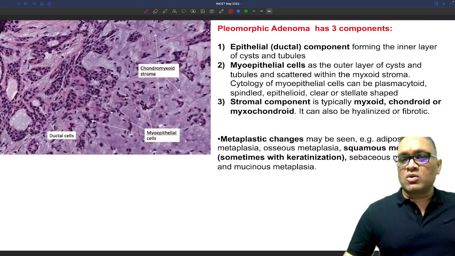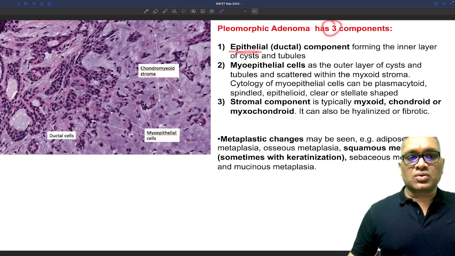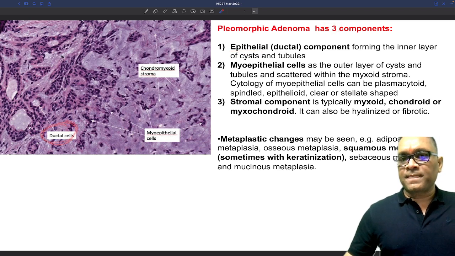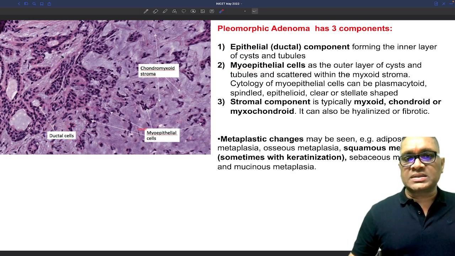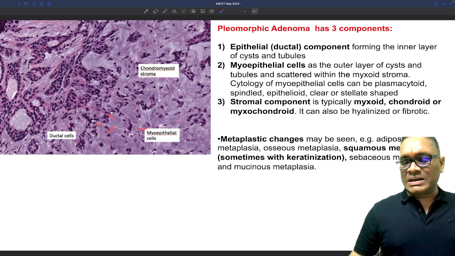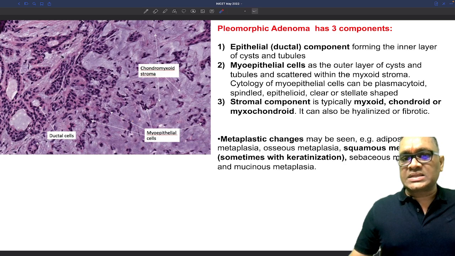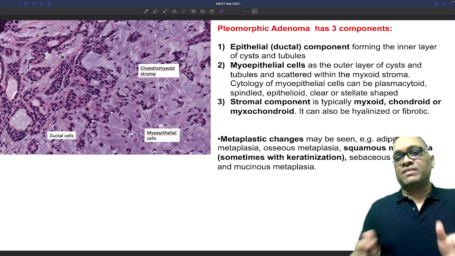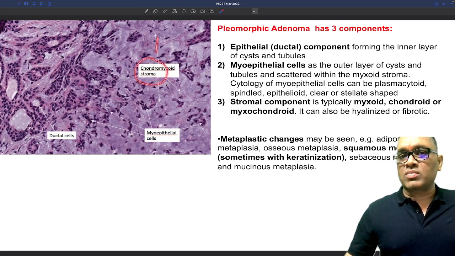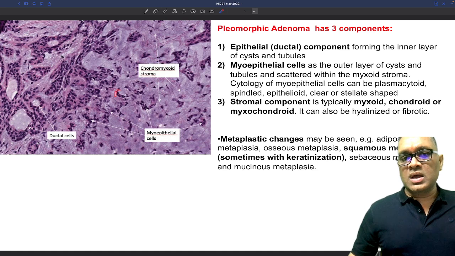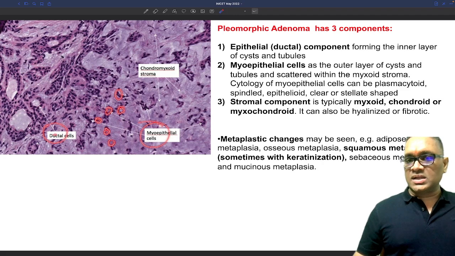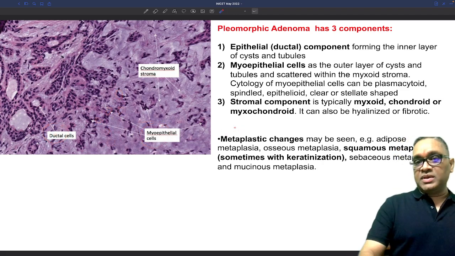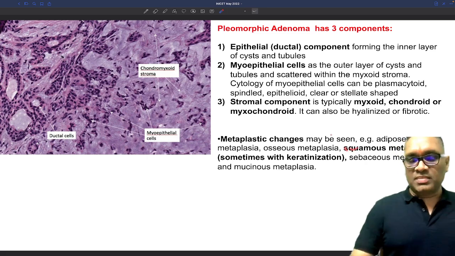See, these are the pictures of the pleomorphic adenoma. I have written all the description. There are three components. Epithelial cells, so you can see epithelial cells are the ductal cells, right? Myoepithelial cells are again scattered single cells which can be round to oval to stellate. And now you can see that myxoid means a blue-pink mixture will be there. So this chondromyxoid stroma you can see here. These single cells which we are seeing are myoepithelial cells, ductal cells, and metaplastic changes can be seen like squamous metaplasia. I will show you.